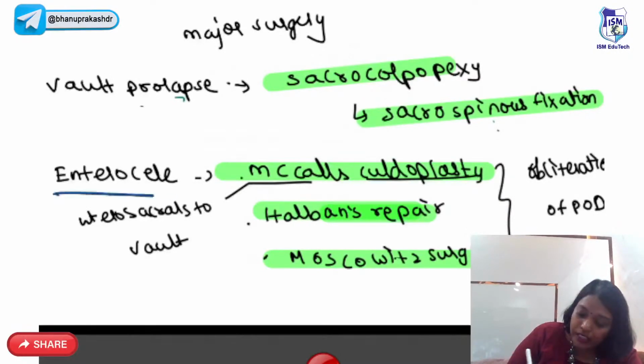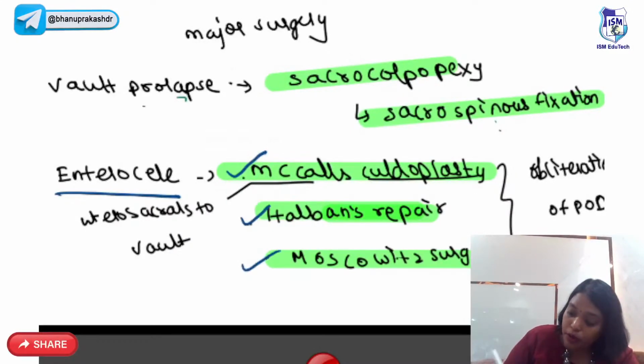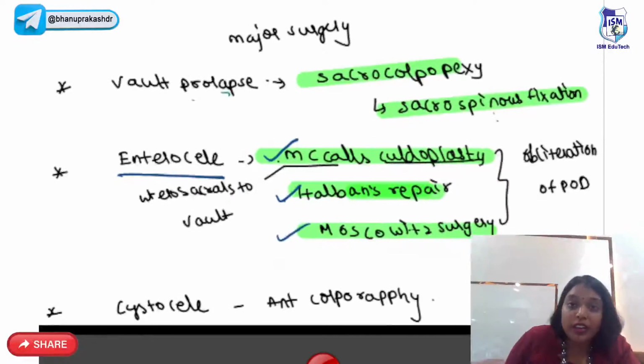For enterocele, you tie the uterosacrals to the vault. So we have Macal's sculdoplasty, Halban's repair, Moskowitz surgery. Remember the names of these. Enterocele, what are the surgery names, guys? Macal's sculdoplasty, Halban's repair, Moskowitz surgery.